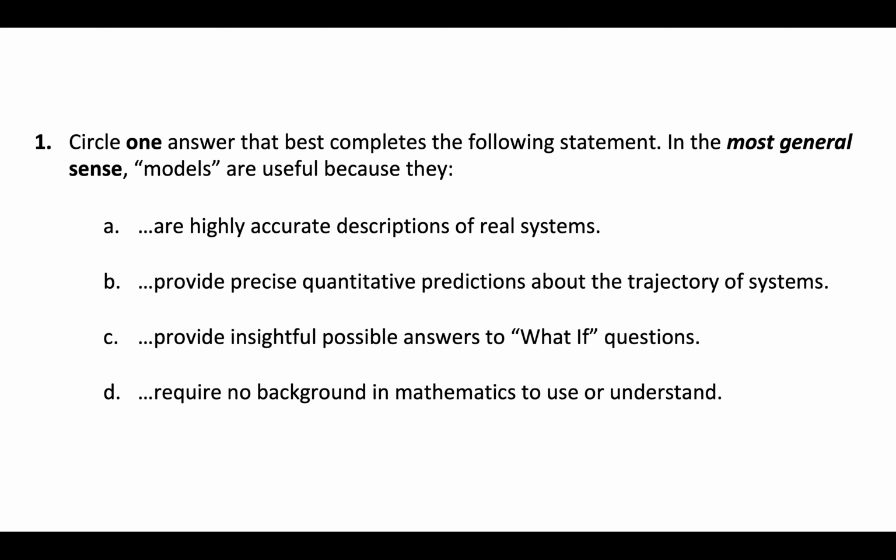So for B, provide precise quantitative predictions about the trajectory of systems. Well, we've talked about mental models and qualitative models, so those are still models, even though they don't provide quantitative predictions. They might only provide qualitative predictions. By qualitative predictions, I mean a mental model might tell you that as the temperature goes up, then maybe the amount of sunburn might also go up, but you don't exactly know how much sunburn will go up.